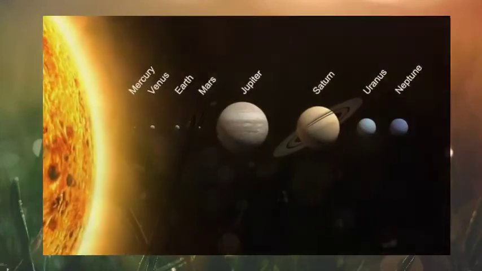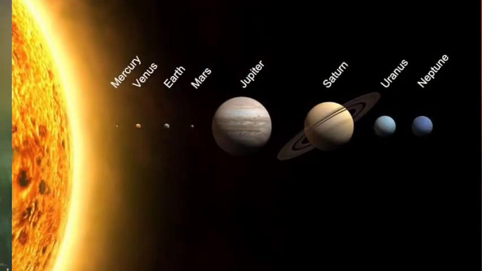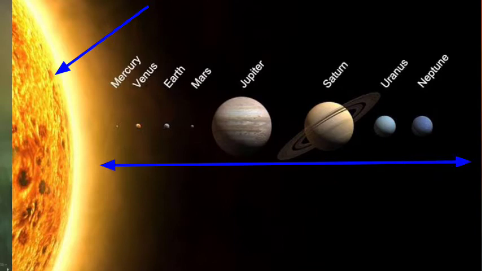So children, you understood how our solar system was formed. The Sun, the 8 planets and other physical bodies are part of our solar system. All these 8 planets revolve around the Sun.